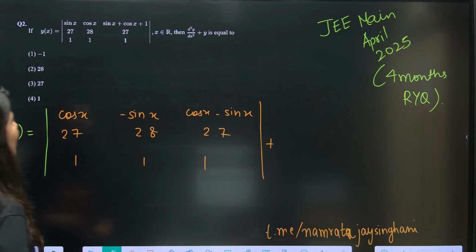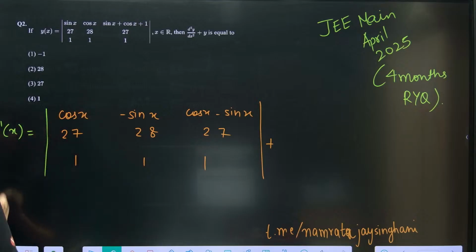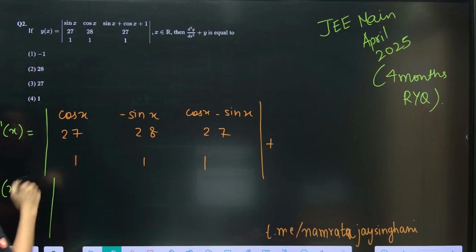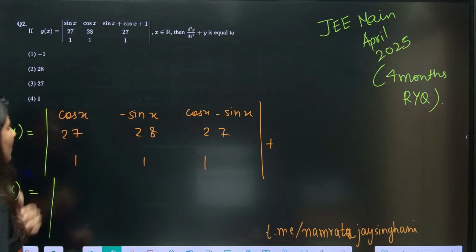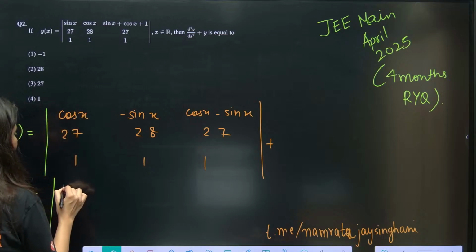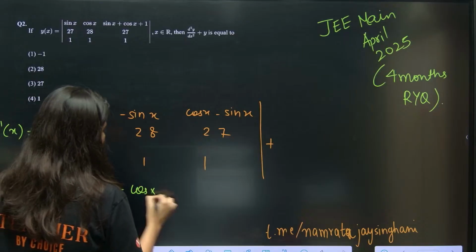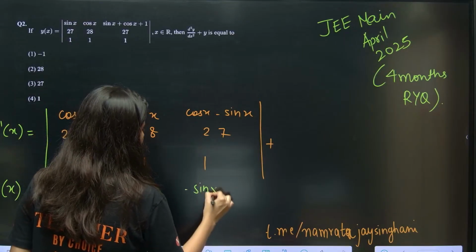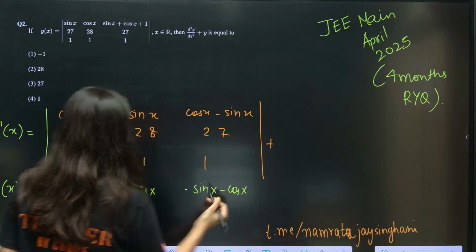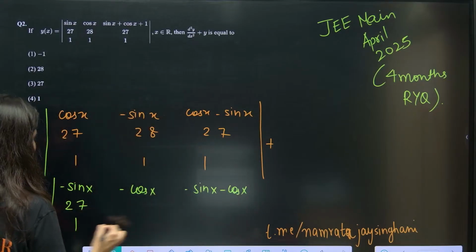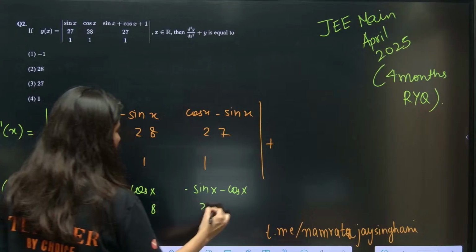Okay. So this is y dash x. Now y double dash x. So ma'am, y double dash x is you have to differentiate y dash again. So row 1 will be differentiated. So cos x derivative is what? Minus sin x. This is what? Minus cos x. And this is what? Minus sin x minus cos x. Rest everything will be the same, 27, 1, 28, 1, 27, 1.